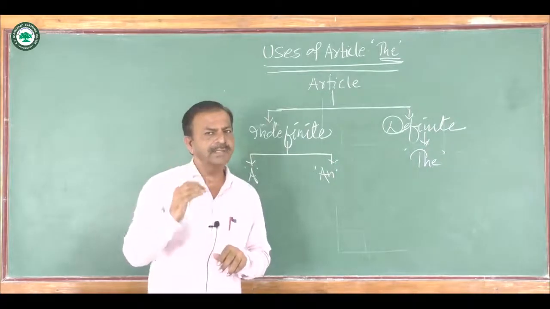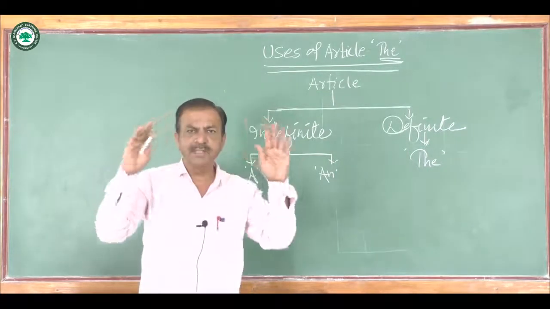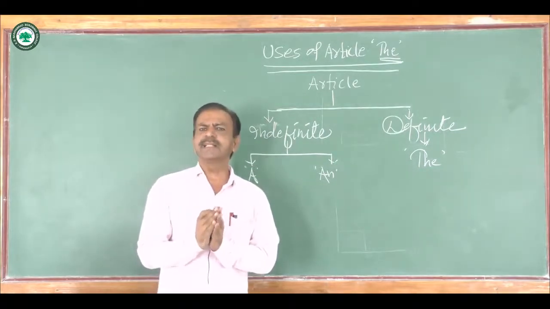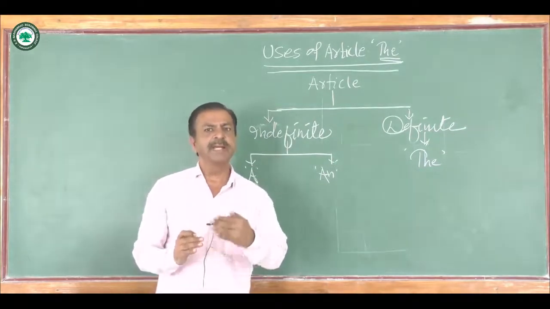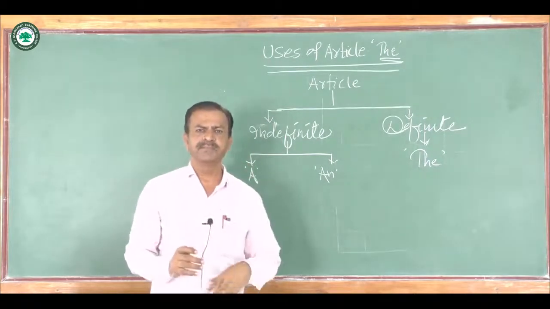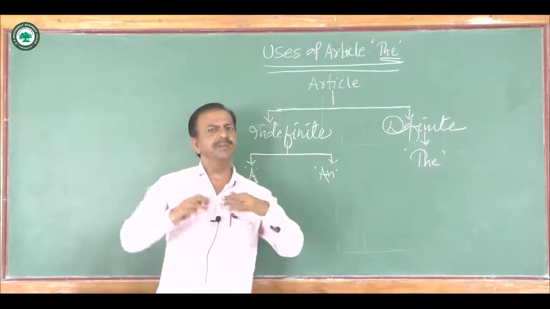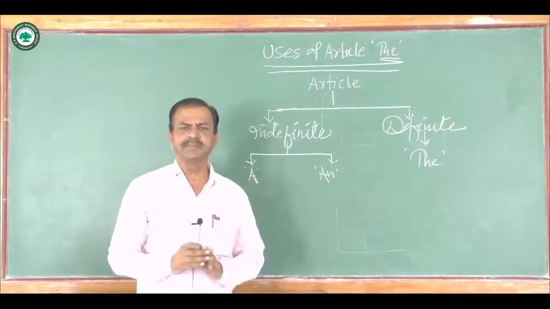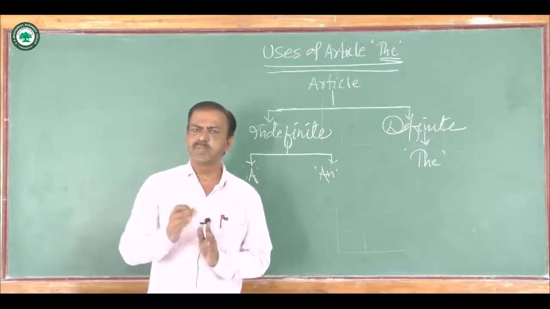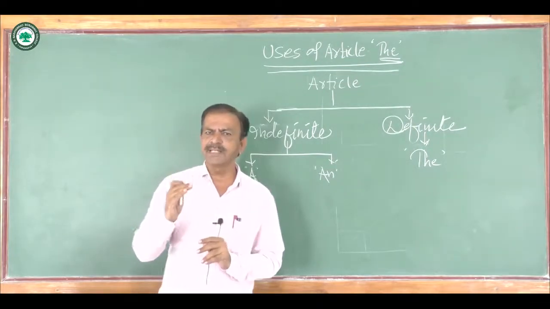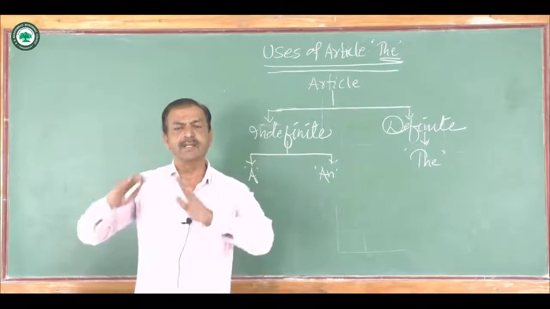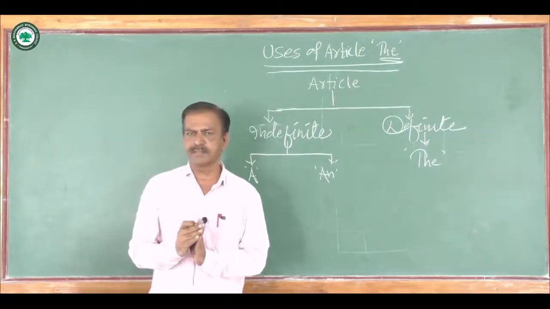Here article the indicates the whole class. While in the second sentence you see, when we say the rich should help the poor, here the rich means all the rich people, the poor means all the poor people. So here the is used, that the noun indicates the whole class.